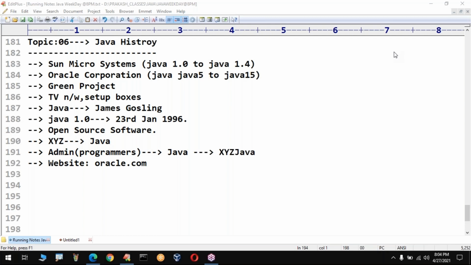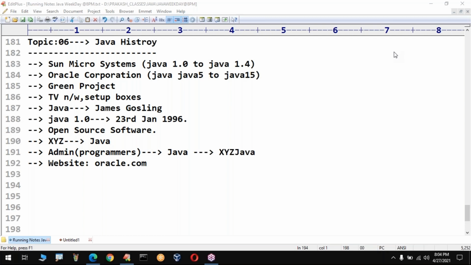The first version of Java is called JDK 1.0. This version was released in 1996. What is there in this version? Very simple: language fundamentals, because it is the first edition. That's why language fundamentals are introduced in this.